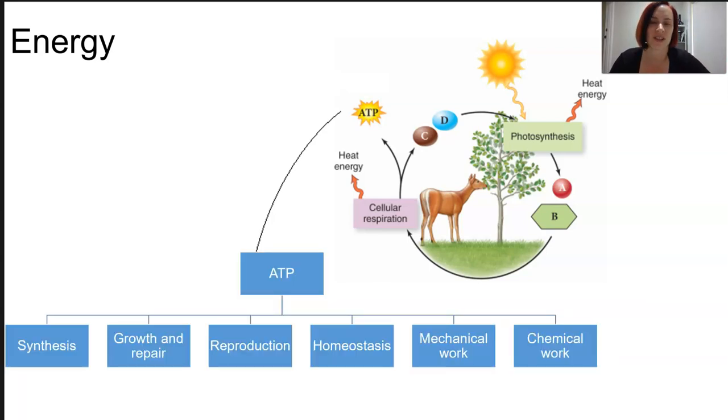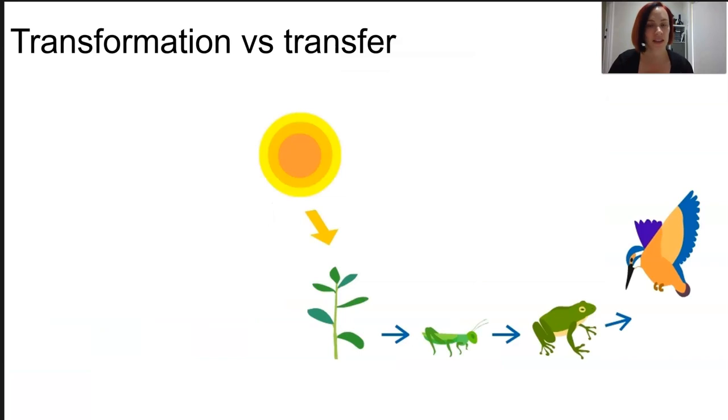The majority of all energy originates from the sun and it's converted to chemical potential energy by producers. Animals then turn it into ATP, and then we can do all those types of work. Now, once the conversion of light energy to chemical energy takes place through the producers, the autotrophs, it allows other organisms to access it.